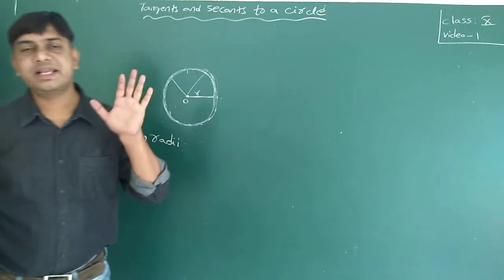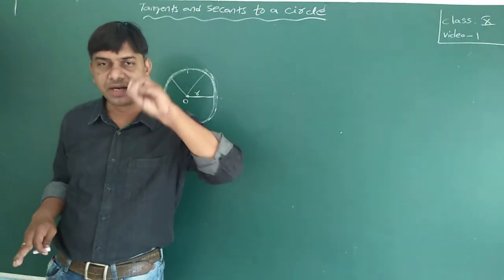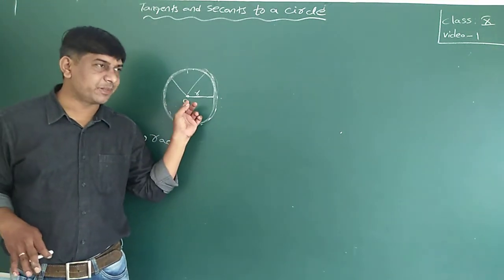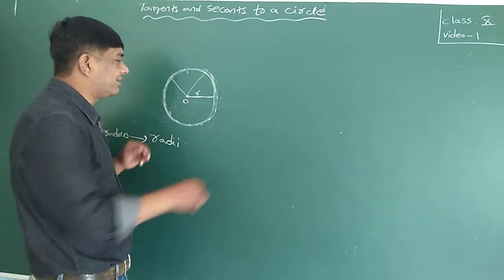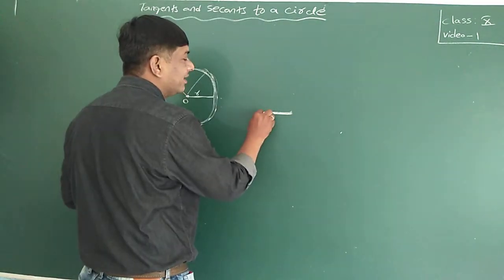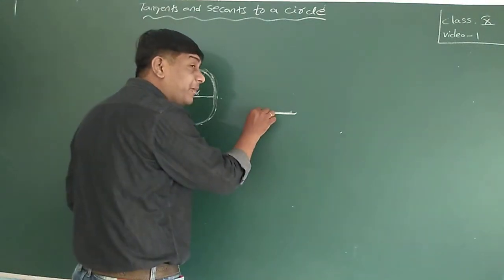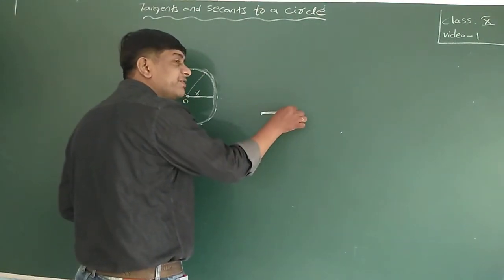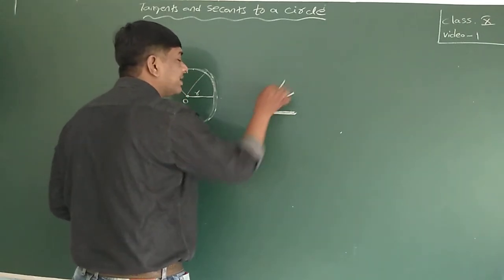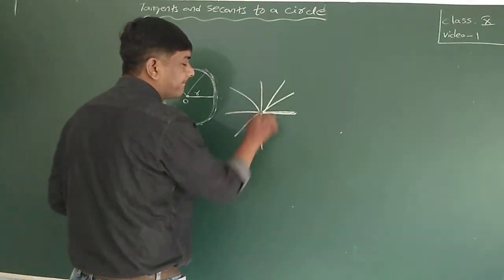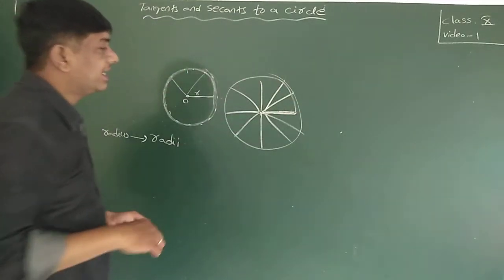Now here, what is a circle? A circle is a collection of all points in a plane from a fixed point with a fixed distance. Sir, why should we take the fixed distance like this only? Why not in another way also, sir? This side and here I take. But I said it is from a fixed point with a fixed distance. This is the fixed distance. Now from this fixed point, anywhere you measure, you can measure like this. So these are all points. If you join them, automatically you will get a circle.